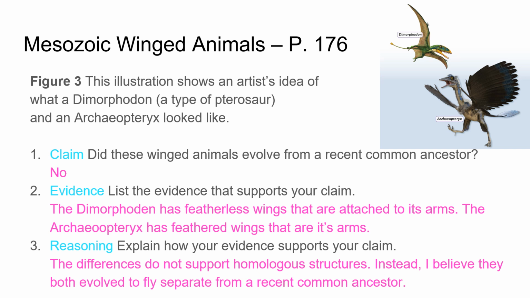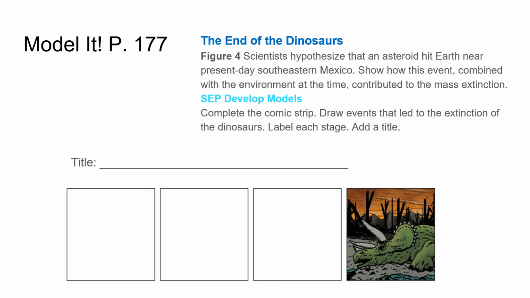Explain how your evidence supports your claim. The differences do not support homologous structures. Instead, I believe they both evolved to fly separate from a recent common ancestor.